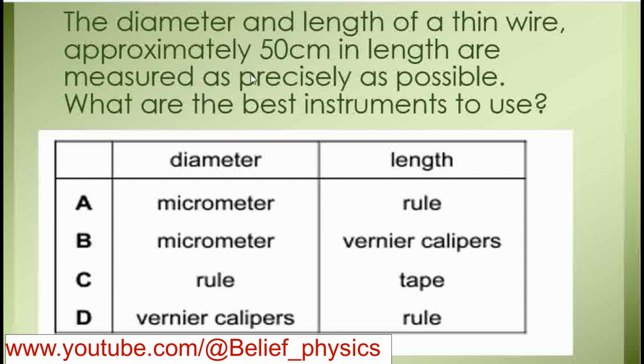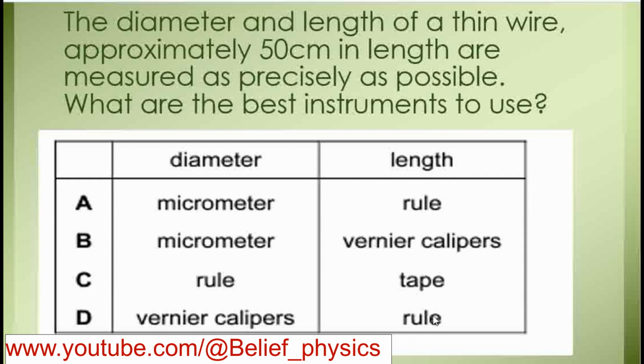Now we have to measure 50 centimeter in length. A 50 centimeter length cannot be precisely measured with a micrometer or vernier calipers. So the options can be rule or tape.